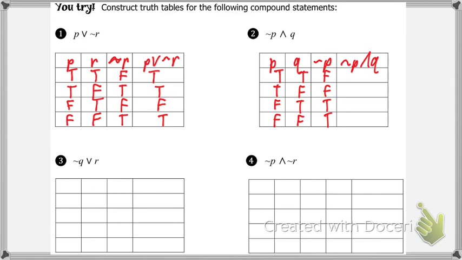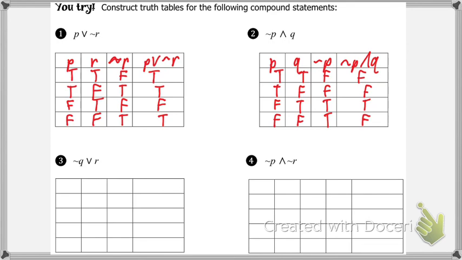Okay, so not P and Q. We're going to look at not P, the third column, and Q, the second column. And for "and," we need both to be true. So here, true and a false. What's this value? We have false and false. What's the value? True and true, what's the value? And false and true, what's the value? So we end up getting these truth values from this one. I just couldn't tell if that was a Q or a P for a second.